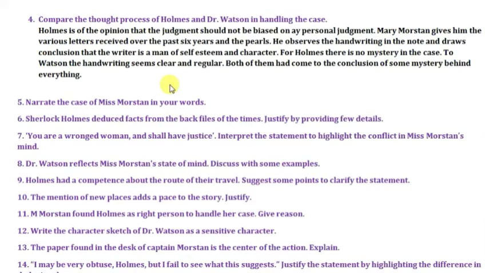Both of them have different points of view. Holmes thinks that this particular person who is sending the letters to Mary is a man of self-esteem and has some character, but for Watson, it is just a normal letter without anything suspicious in it. But after examining the letters properly, both Watson and Sherlock Holmes come to a conclusion that there is some mystery behind everything that has happened so far. The next question is: narrate the case of Miss Morstan in your own words.